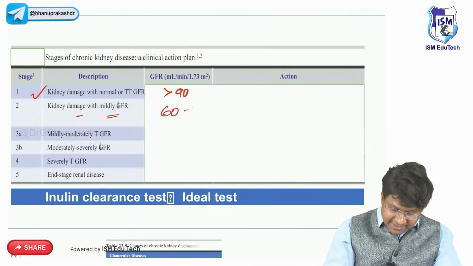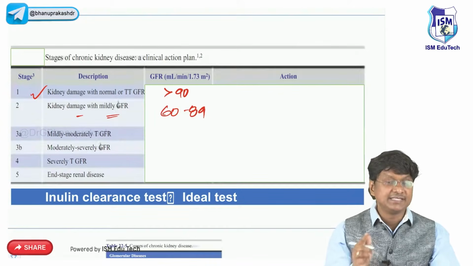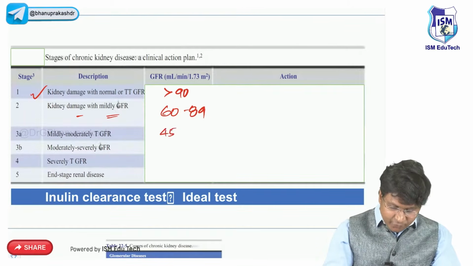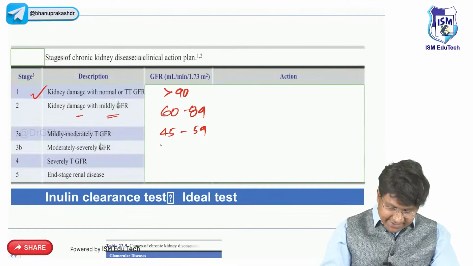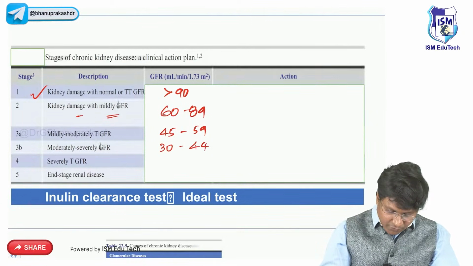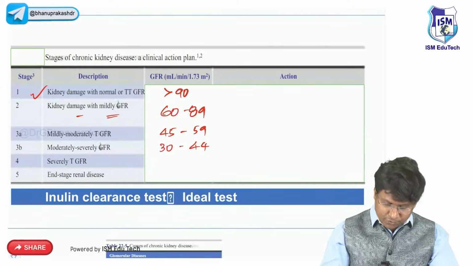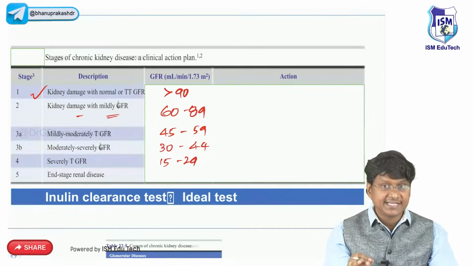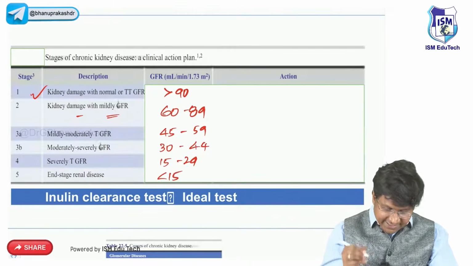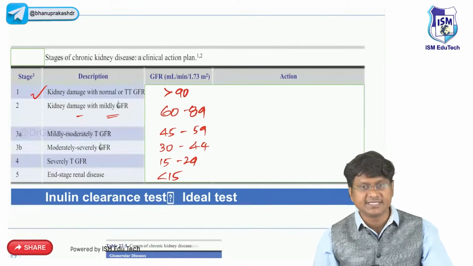How much will be that? 60 to 89. Whereas in 3A, the GFR will be 45 to 59. Whereas in stage 3B, the GFR will be 30 to 44. Whereas in stage 4, the GFR is 15 to 29. When do you call end stage renal failure? When GFR is less than 15, then we call it as the end stage renal failure.